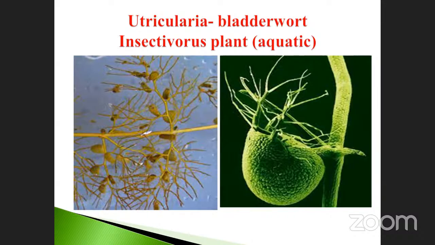The amino acids are further divided and degraded to give nitrogen and hydrogen. The nitrogen is utilized by the plant. That's why it is called an insectivorous plant. Many insectivorous plants are there, like sundew and also Nepenthes. These are the examples of insectivorous plants.